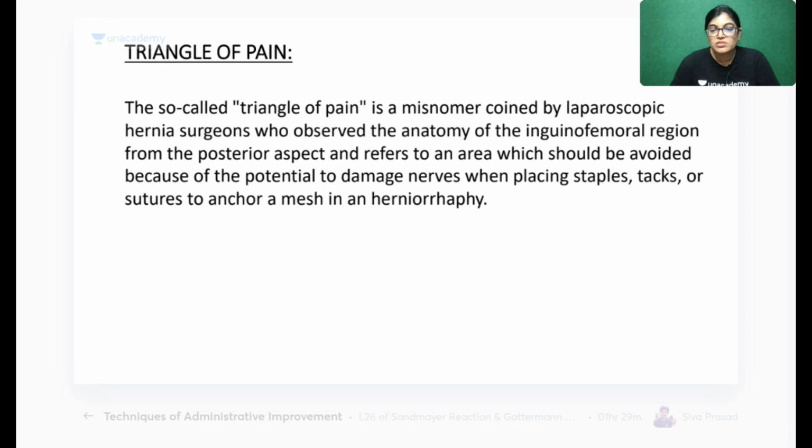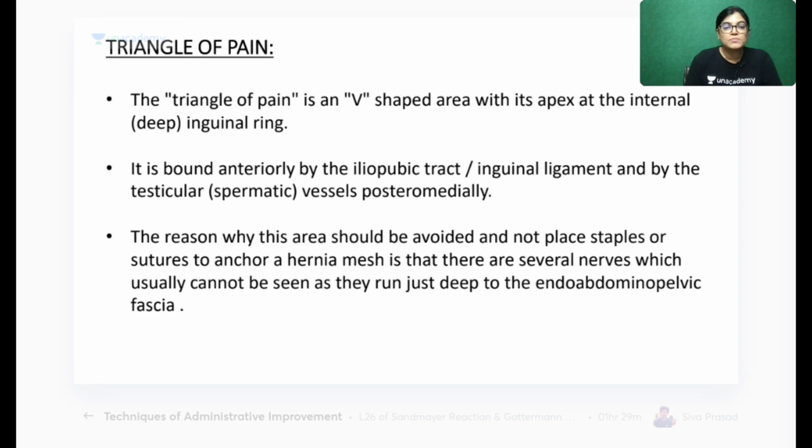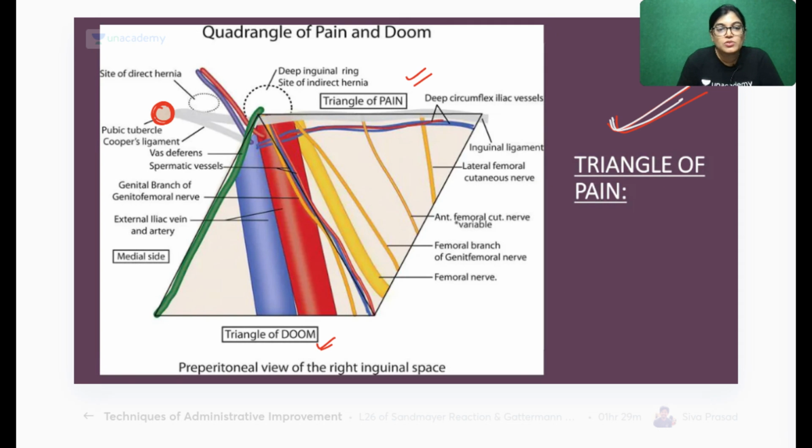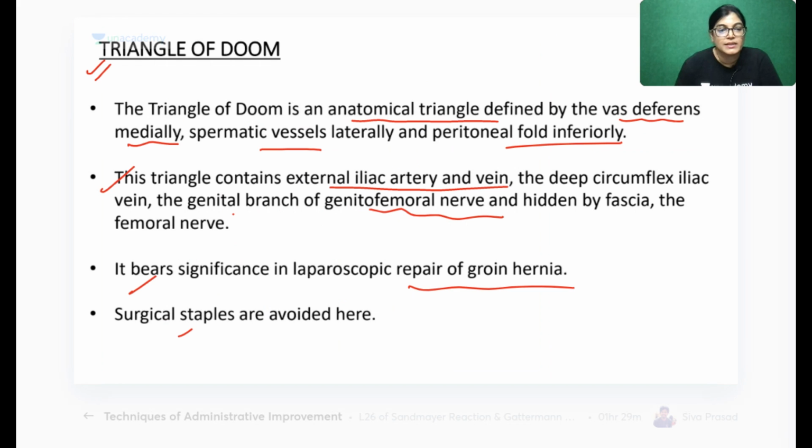See here, it is bounded anteriorly by the iliopubic tract, inguinal ligament, and by the spermatic vessels posteromedially. See this diagram. So this whole space is the triangle of pain, and this is the medial aspect. This junction here is the spermatic vessels. In the triangle of doom the spermatic vessels are lateral, but in the triangle of pain they are posteromedial.